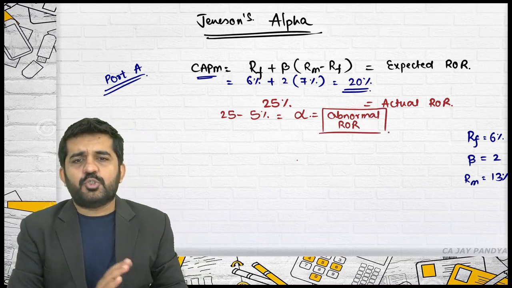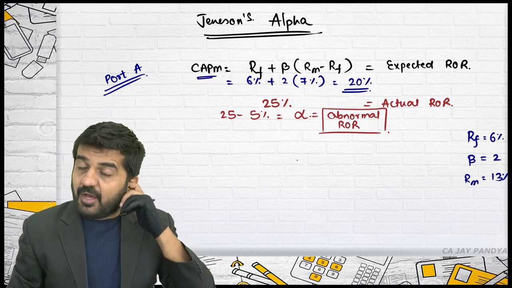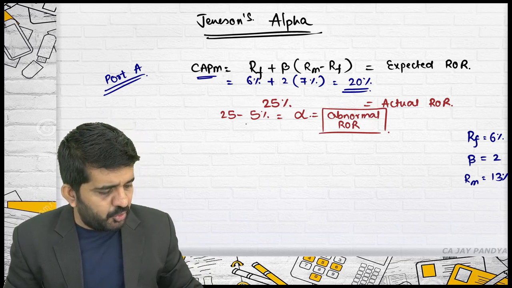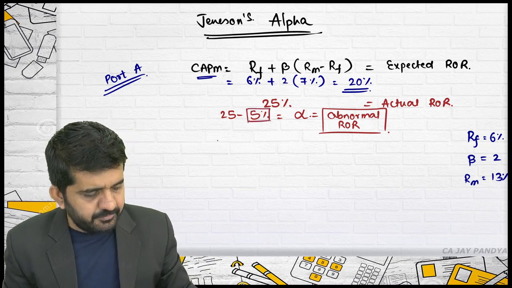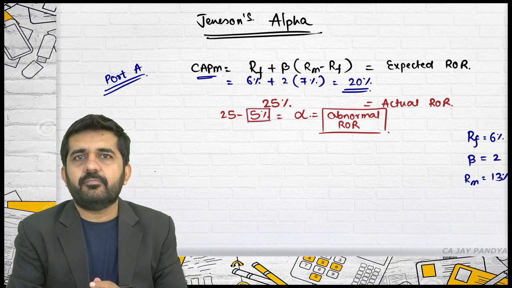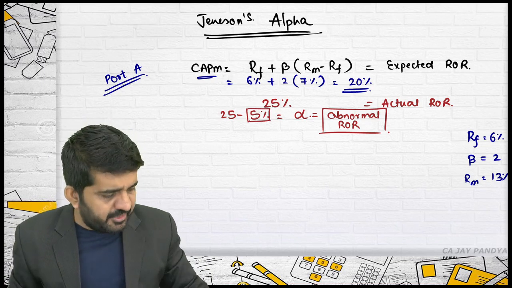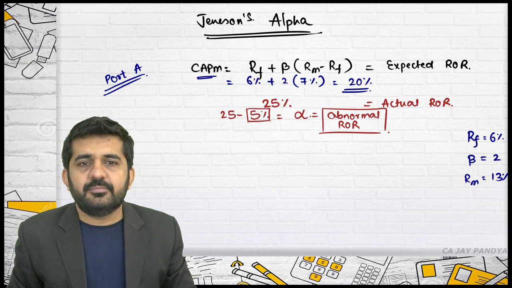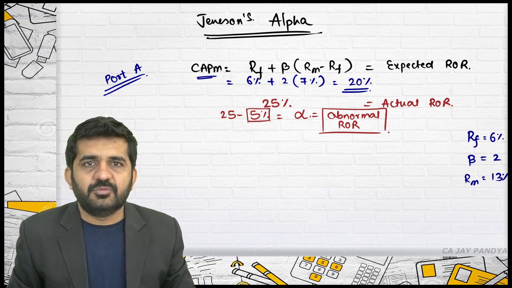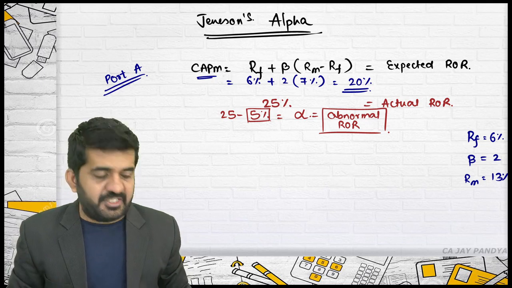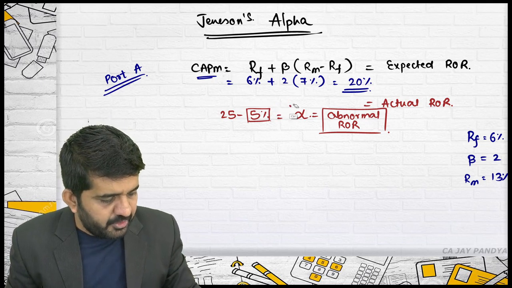Can any student answer me? This is alpha, the abnormal rate of return. Because you are taking risk, you are getting this 5%? Try to concentrate.